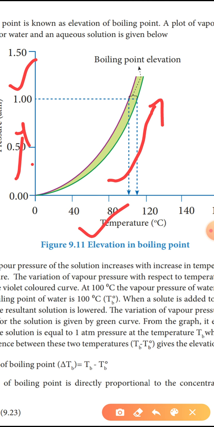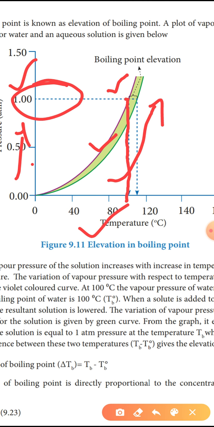The variation of vapor pressure with respect to temperature for pure water is given by the violet colored curve. At 100 degrees Celsius, water boils. The vapor pressure of water is equal to 1 atmospheric pressure. So this violet colored curve represents the water.